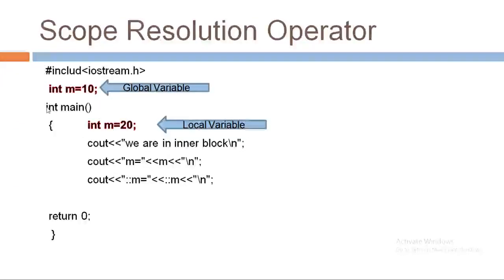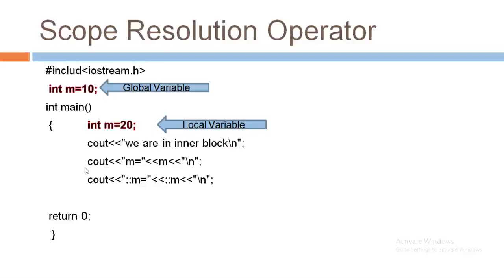The example is shown here, in which int m is equal to 10 is a global declaration of variable m, and int m is equal to 20 is a local declaration of a variable m, because this variable m equal to 20 is declared within the block of int main function.